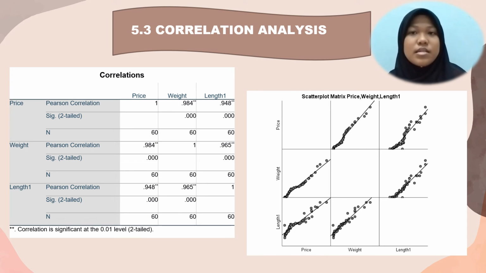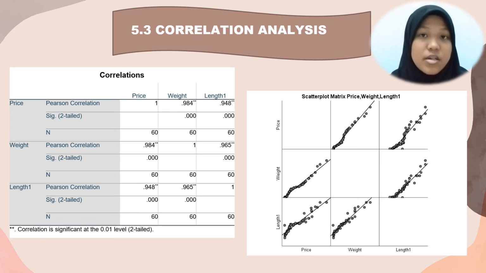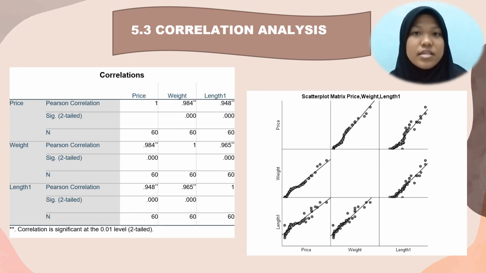5.3 Correlation analysis. This is the correlation analysis that we get from the software SPSS and the scatter plot matrix of the variables that are price, weight, and length 1, vertical length. The R values give an indication of the level of correlation between two variables. The R value between the price of fish and the weight of fish is 0.948. The value of R shows that there is a moderate positive correlation between the price and weight of fishes, and the test shows a significant relationship.